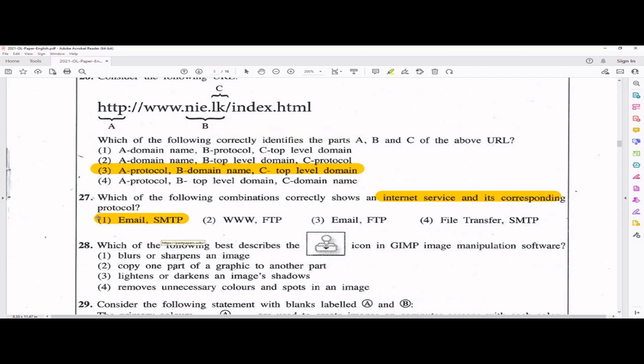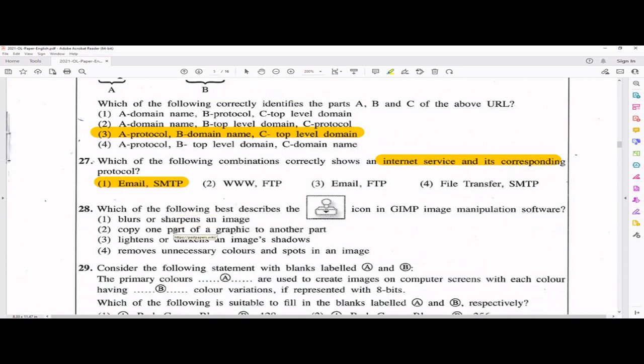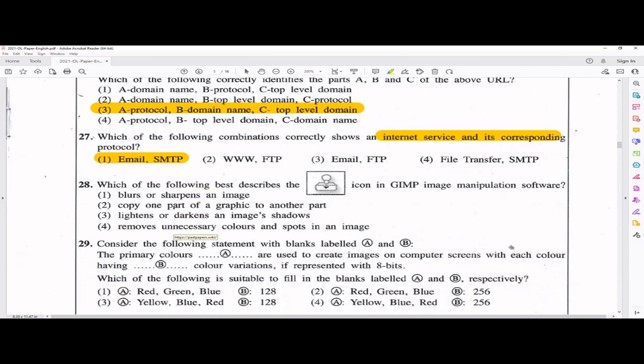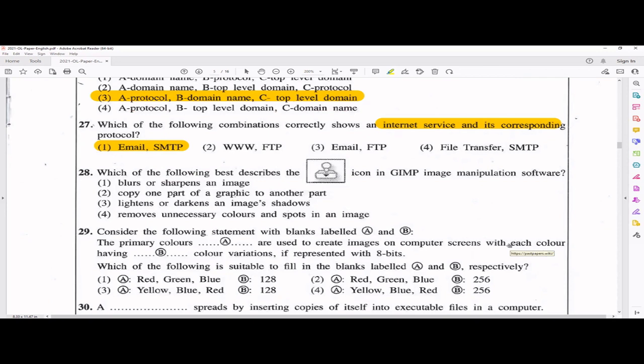So definitely this is the correct answer. Others are not matching. So these MCQs won't take you even 1 second if you know the theory, right? Very easy stuff. 28th one, right? This is about the GIMP image manipulation software, and they have given you an icon and are asking what it is actually doing.